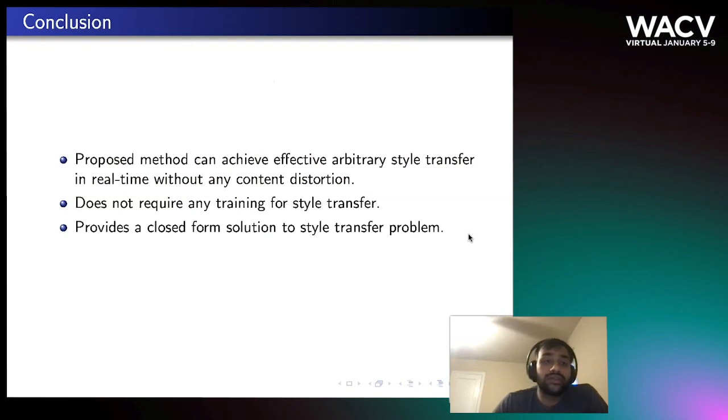So in conclusion, our proposed method can achieve effective arbitrary style transfer in real time without introducing any content distortion. Second, it does not require training another neural network for the style transfer. And the third one is it provides a closed form solution to the style transfer problem.